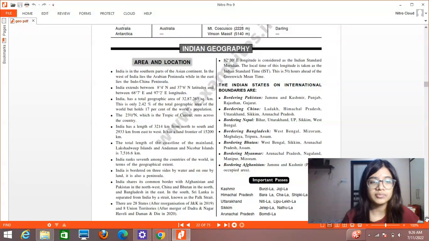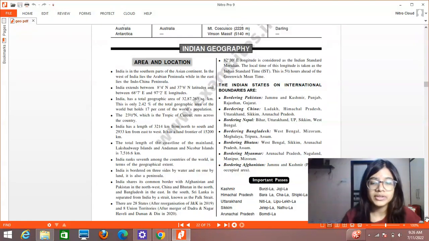This is very, very important. Then the geographical area of India is around 32 lakhs 87,263 square kilometers. This is also important. And as we know, India accounts for only about 2.42% of the total geographical area of the world.